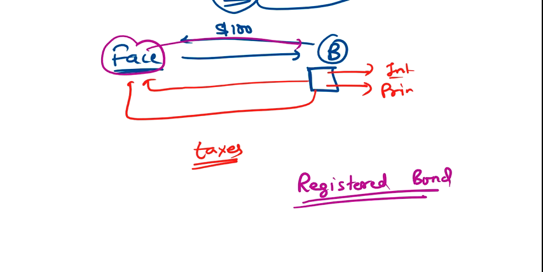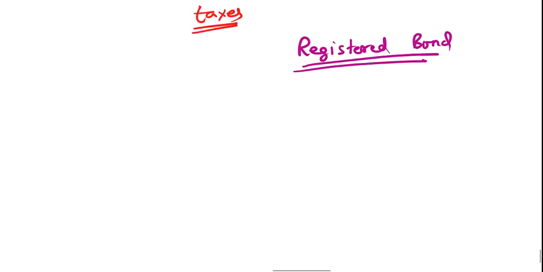Now just a few small things, like the trust deed. What information is necessary in the trust deed? Number one, all the legal information about the entity issuing the bond.